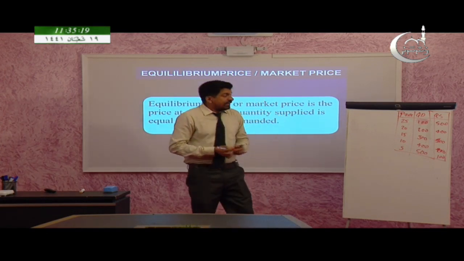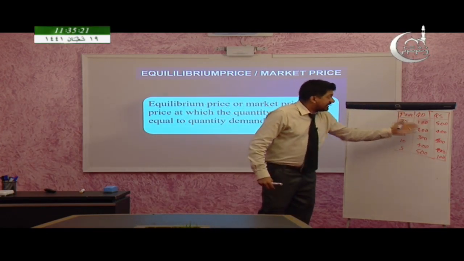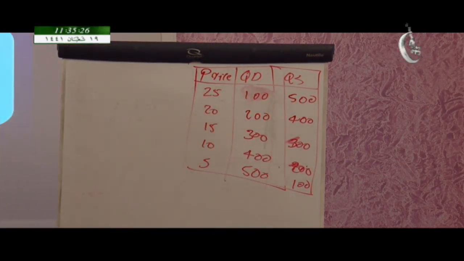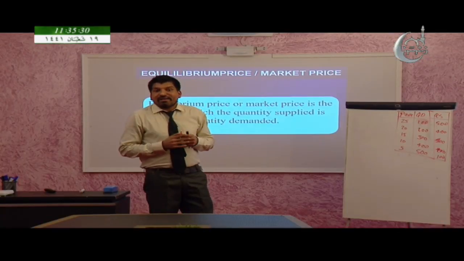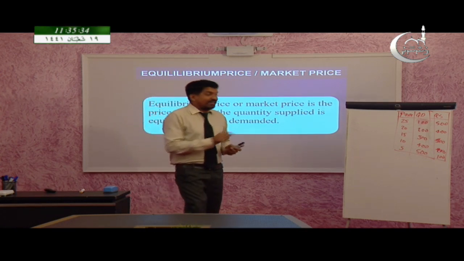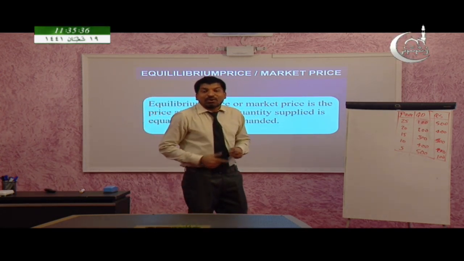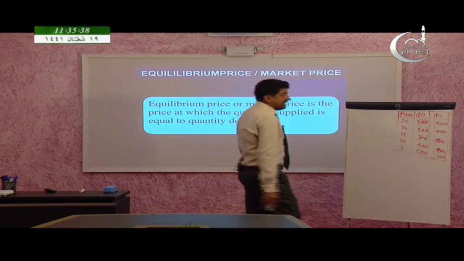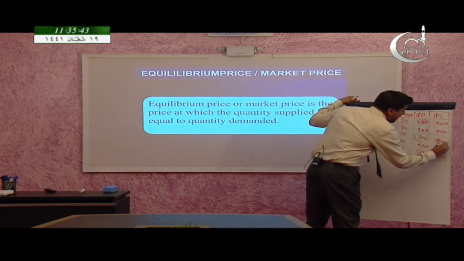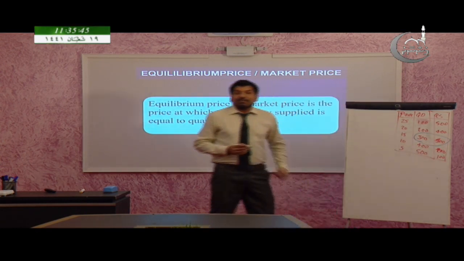Here also you can see that as price decreases, the quantity supplied is decreasing. But at one point you can see the quantity demanded is equal to the quantity supplied. Only in one place is the quantity supplied equal to the quantity demanded. Just look at this table. Here, 300 and 300: quantity demanded is equal to quantity supplied.